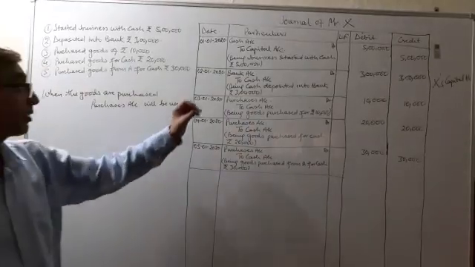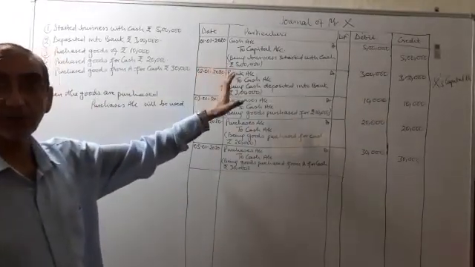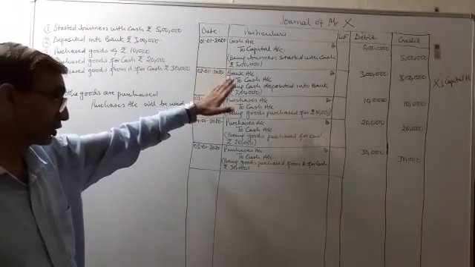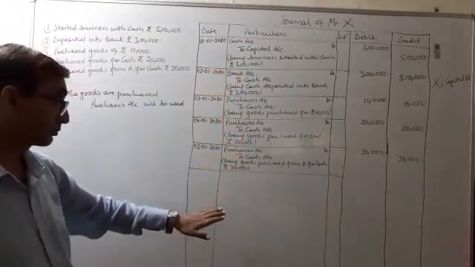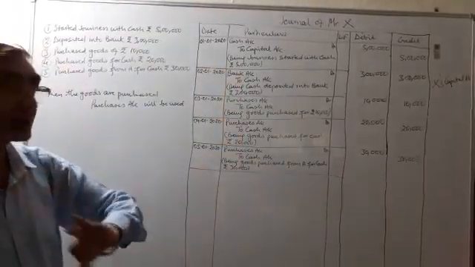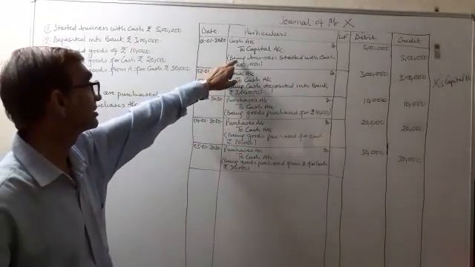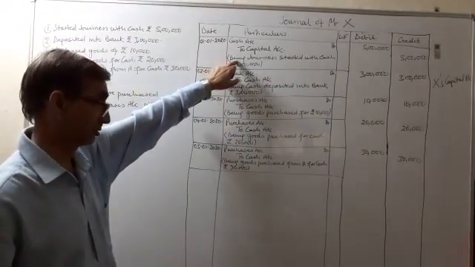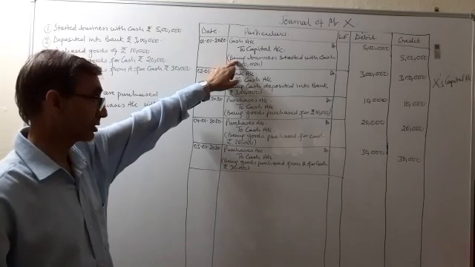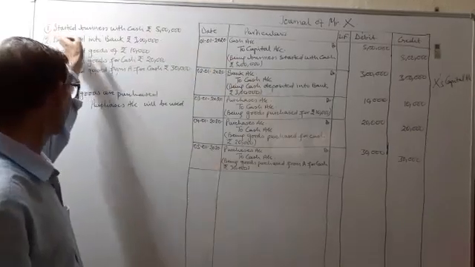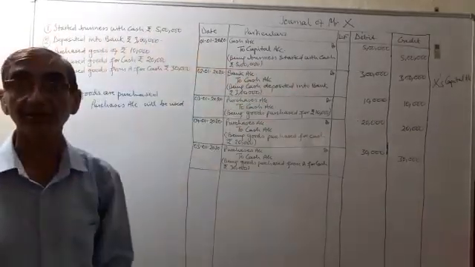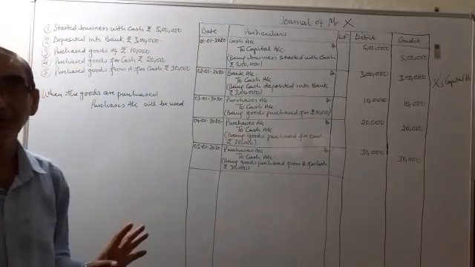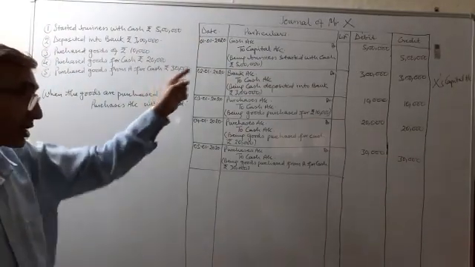Now see, if you are not able to write the narration for the transaction, then what you should do is start the narration by using the word being and copy what is being given in the transaction. It will also be considered. But narration is a must.